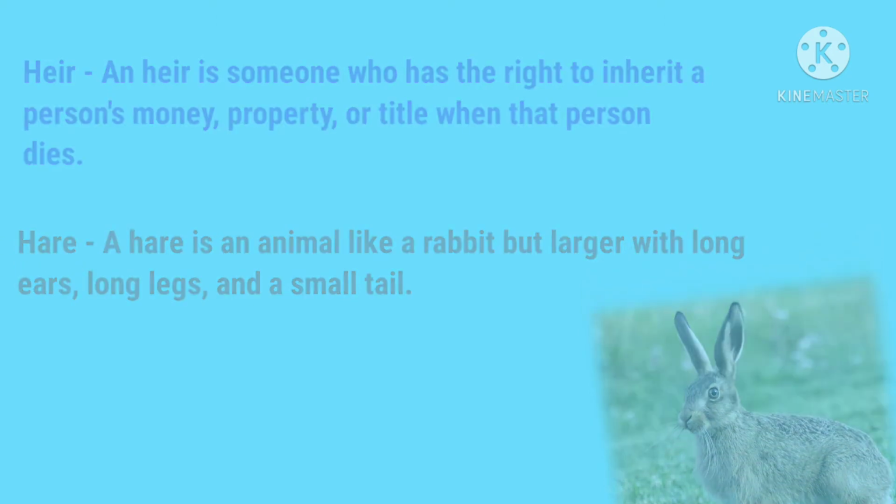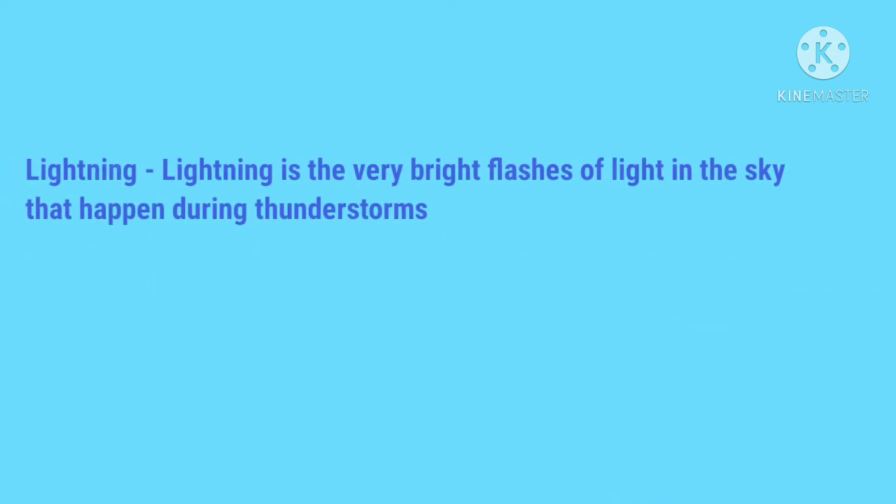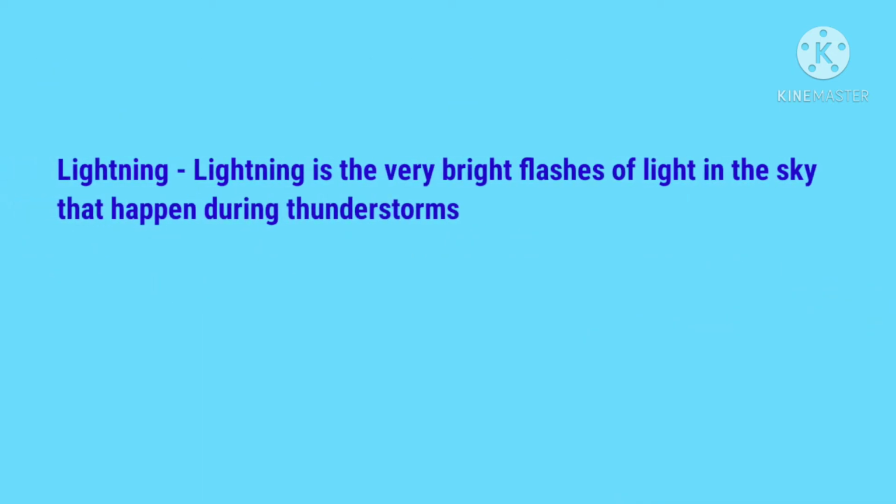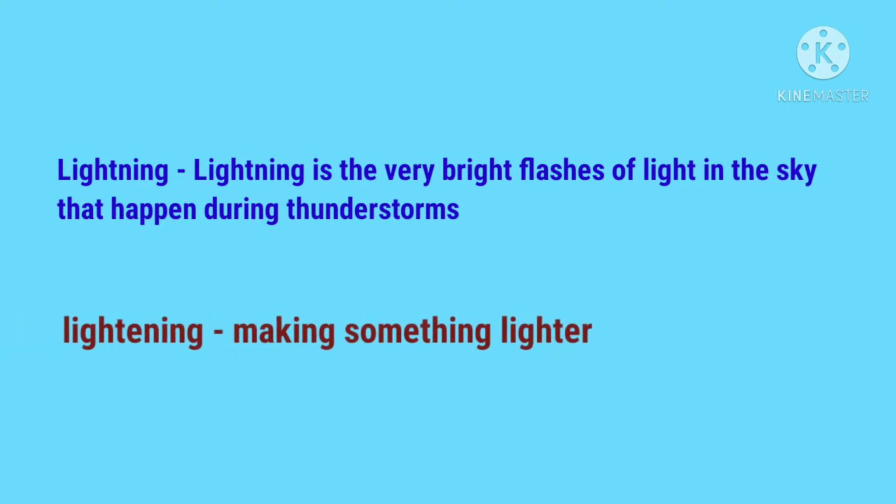The next two confusing words are lightning and lightening. So the word with the spellings LIGHTNING means the very bright flashes of light in the sky that happen during thunderstorms. And the word with the spellings LIGHTENING means making something lighter.